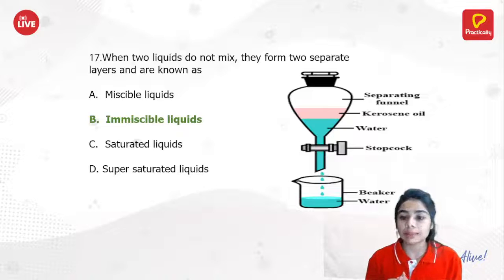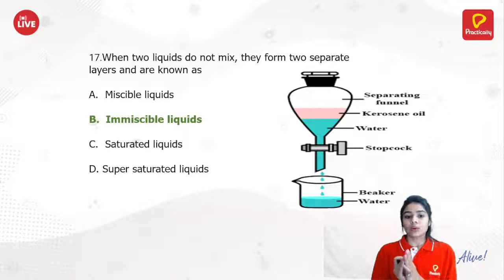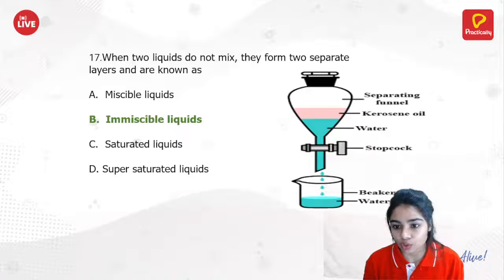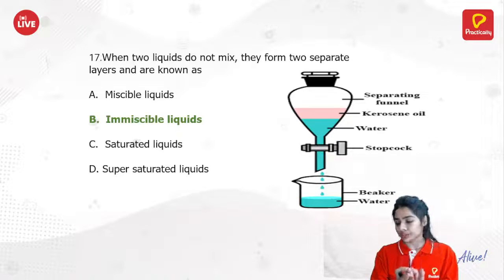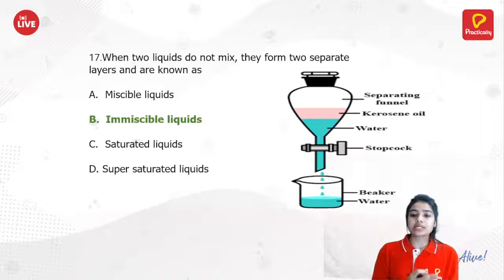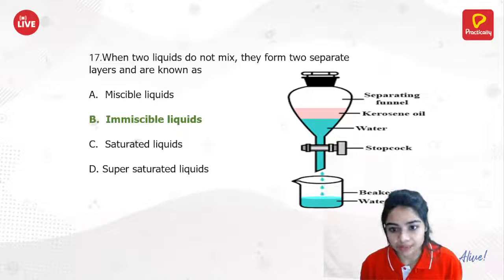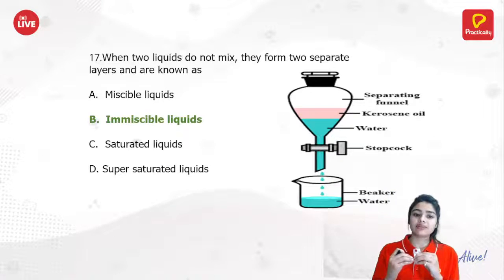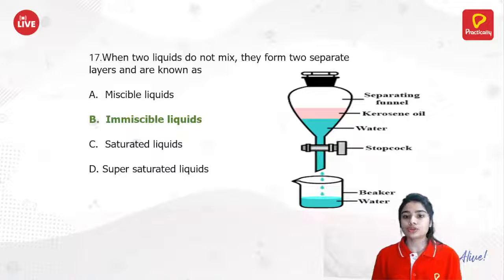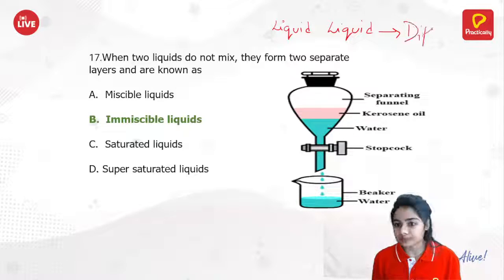When we have separation of layers between two liquids, they are considered immiscible liquids. When we have immiscible liquids, what type of separation technique do we use? That's why I took this question. We use the separating funnel technique. Why a separating funnel? First of all, you should know the principle. First thing, we have two liquids which have different density. Remember this, different density.